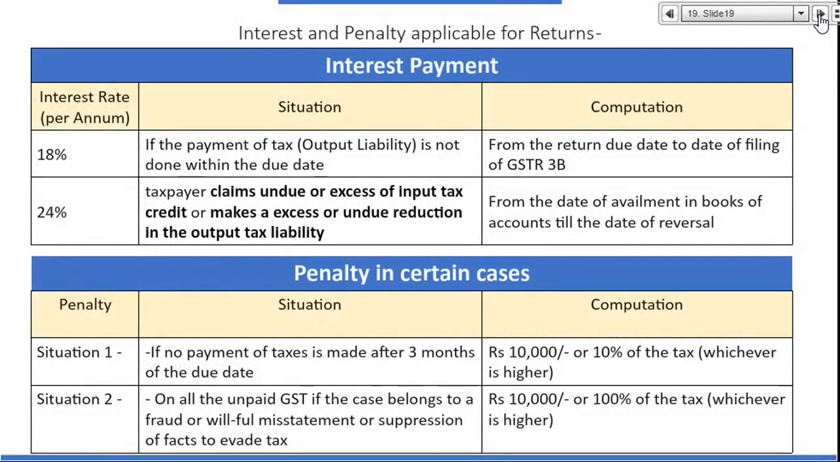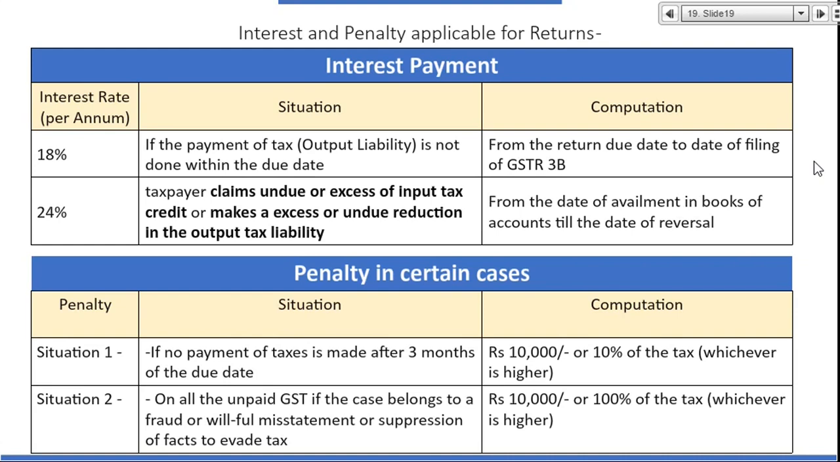Next, see here, interest. So any delay in output liability, you have to pay interest at 18%. If any excess or wrong claim of input tax credit, it will be 24% interest, right? It is not 18. Input credit, wrong or undue or excess claim, 24%, right? Penalty can also be levied.